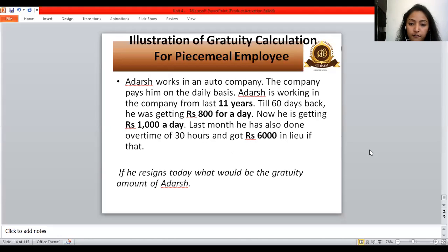So 3 conditions have been given in this. One is very clear. He has completed 11 years of service. Then for 60 days he worked for 800, and because we have to consider 90 days, we are interested in the total 90 days of working and the wages that he received. So 60 days at 800 and then 1,000 a day. If he resigns today, what would be the gratuity amount of Adarsh? So this is the case, and I think we can discuss. So let's do it. No issues.